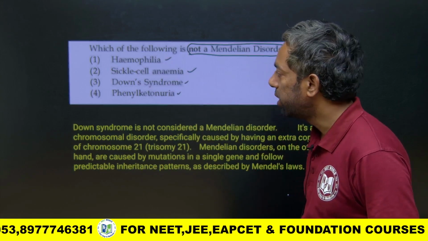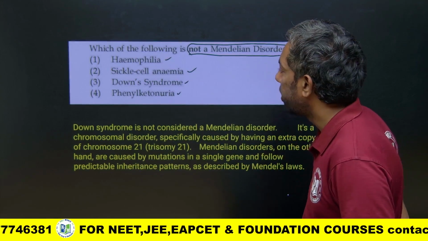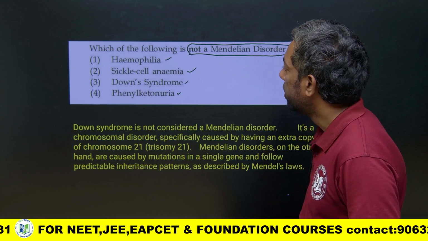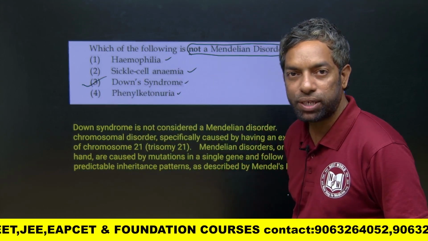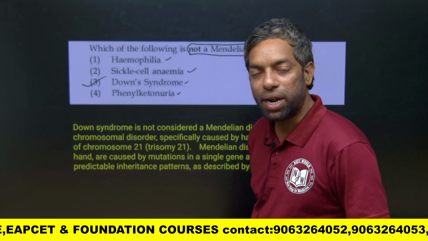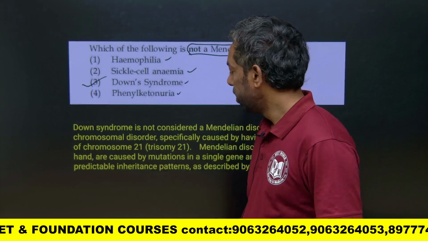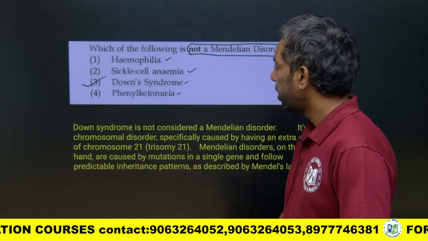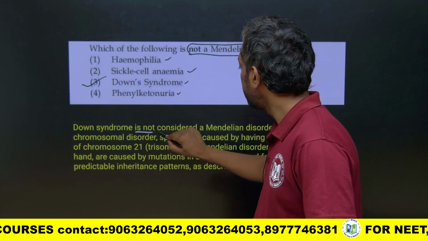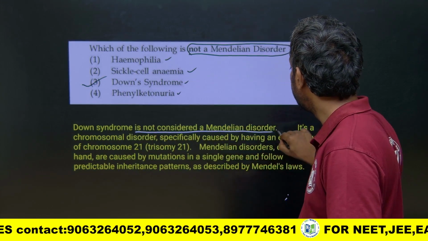These are genetic diseases. Of these, the third option, Down syndrome, is not a Mendelian disorder. Down syndrome is not considered a Mendelian disorder.